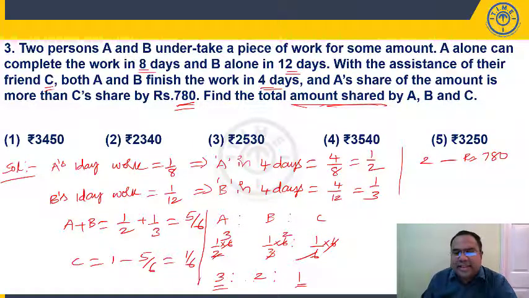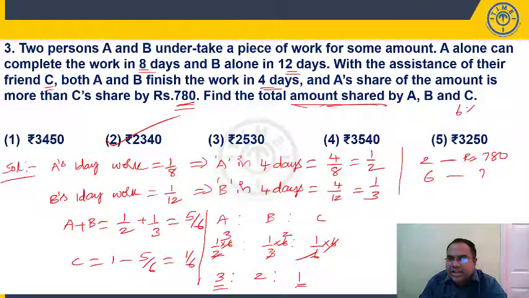The total amount shared by ABC is 3 plus 2, 5, 5 plus 1, all 3 parts, 6 parts. How much is it? So it is 3 times of this. 2 into 3 is 6, so 780 into 3. The last 2 digits should be 40. Last 2 digits 40, we have 2 options here, so 2340. 2340 is the second option, right?